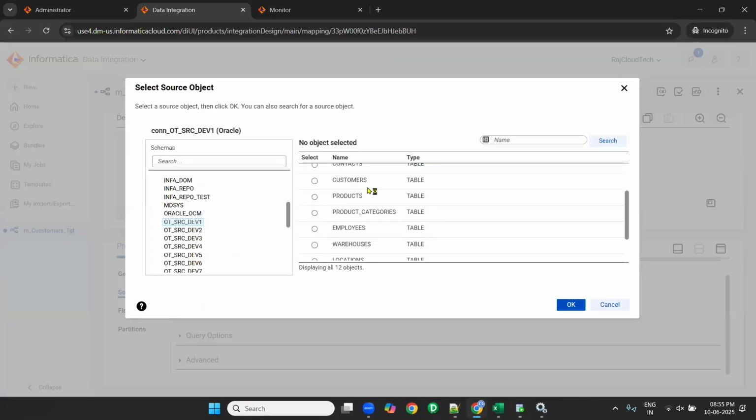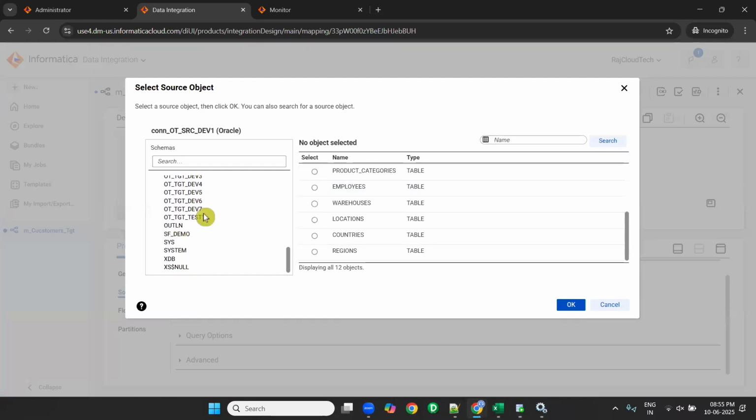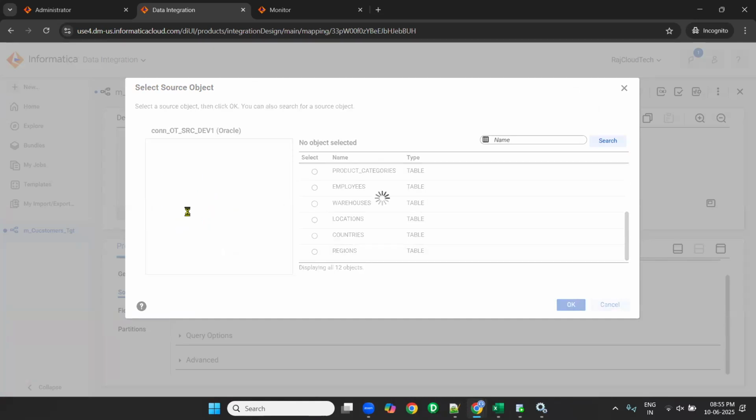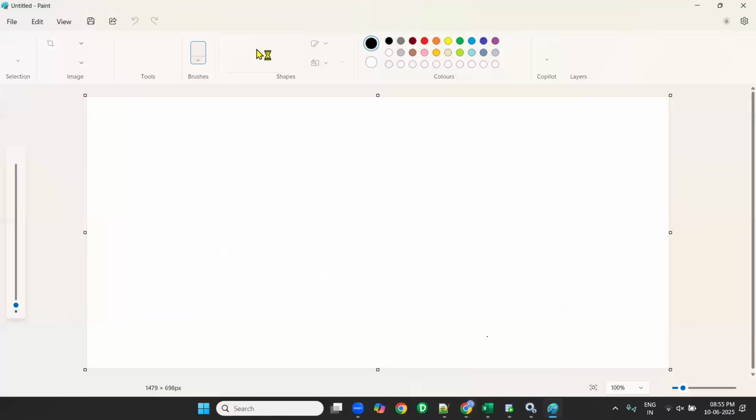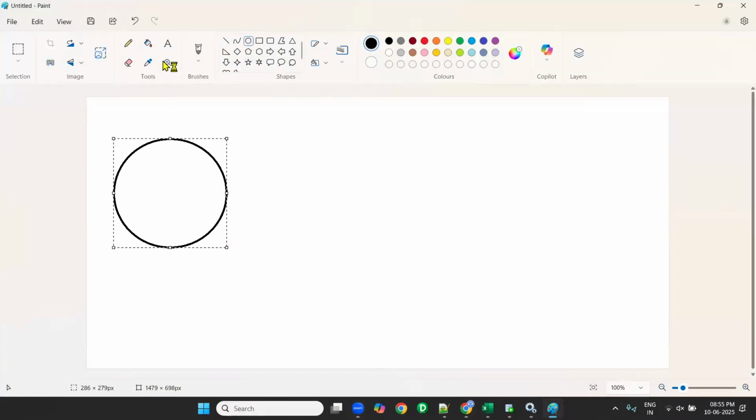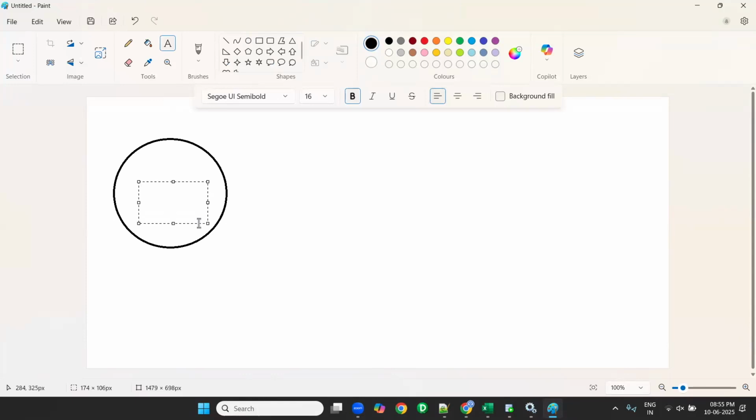See, it is showing all my Oracle schemas. In this OTSRC dev 1, it is showing the tables. How is it showing? See, I have Oracle. This is the Oracle database, correct? Yes, guys.